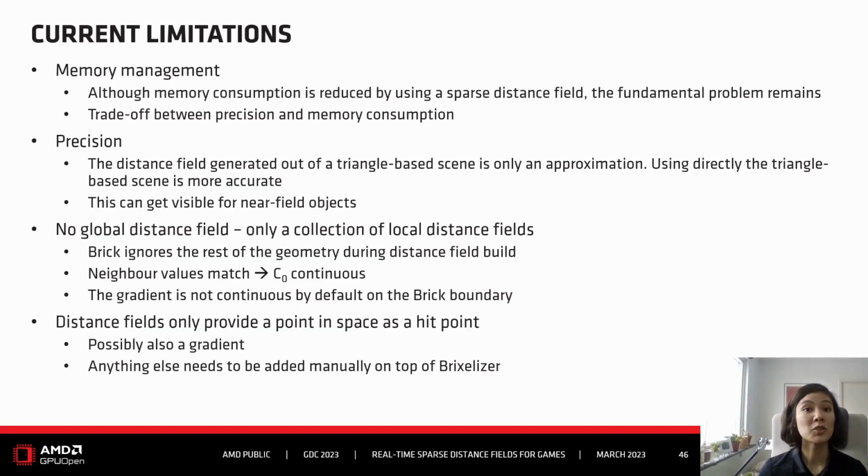Also, Pixelizer does not generate a global distance field. It's only generating a collection of local distance fields. We do have C0 continuity, so neighbor values match. Gradients are not continuous by default on the brick boundary. Also, distance fields only provide a point in space as a hit point. Maybe you also get the gradient, but as I said, it's not C1 continuous, it's just C0 continuous. Anything else needs to be added manually on top of Pixelizer. So Pixelizer only gives you the hit point with the scene of this ray.